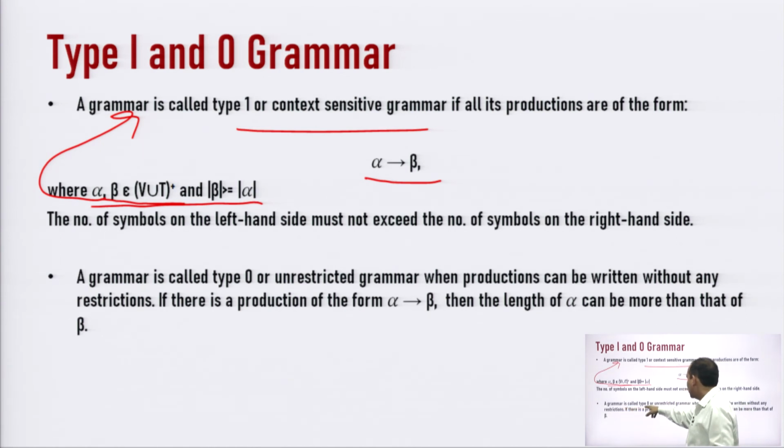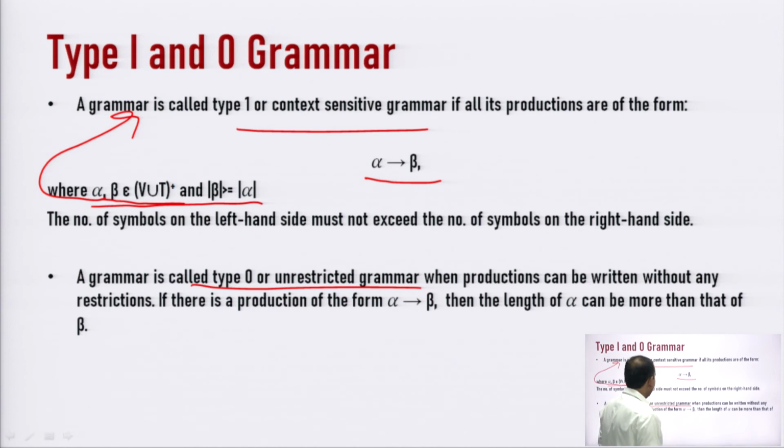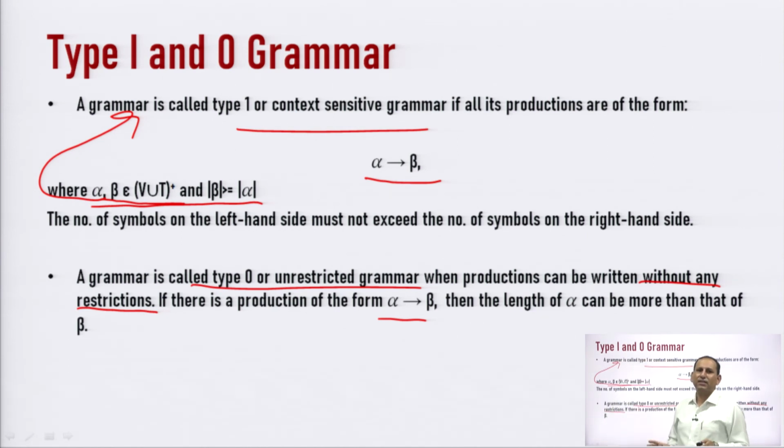A grammar is called type 0 or unrestricted grammar when the production can be written without any restriction. So, there is no restriction. If there is a production of the form alpha into beta, then the length of alpha can be more than the length of beta. So, in type 0, the restriction of the length is also not there, and that is the reason it is known as unrestricted grammar. All the previous 3 were known as restricted grammars.